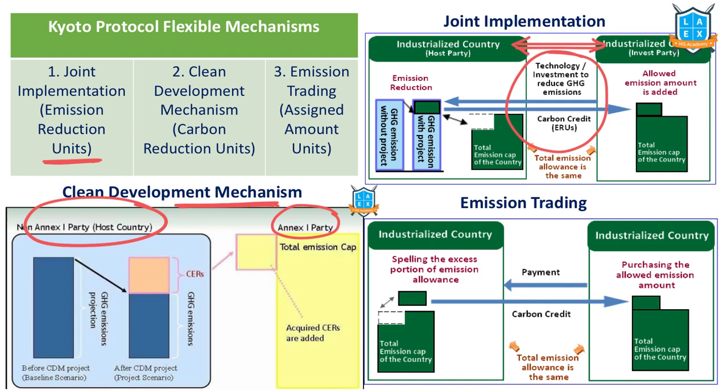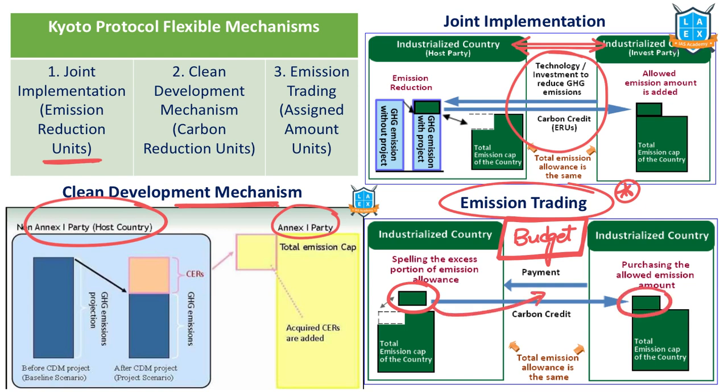Other than these two, there's one more method which is very famous, that's called emission trading, which we also call carbon markets. Emission trading means an industrialized country is given some carbon budget. That means you can emit this much carbon. But that year, some industry in their country tried to reduce the carbon emissions, so they saved something. They can sell that part to other countries who are unable to reduce their carbon emissions. These are called carbon credits. The saleable bonds are called carbon credits. This particular trading is called emission trading.